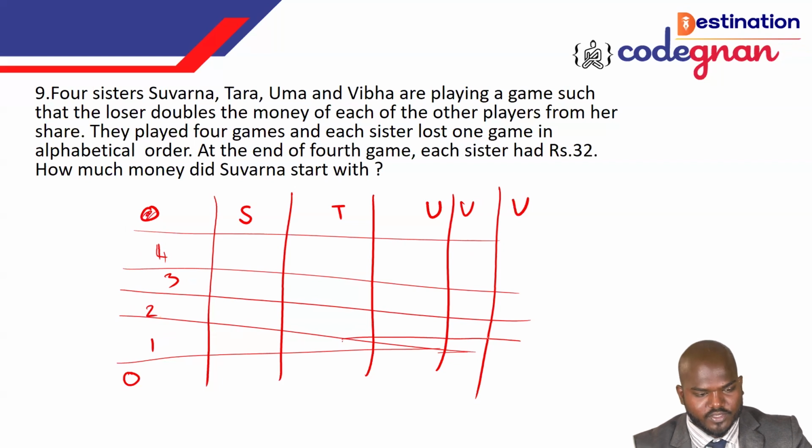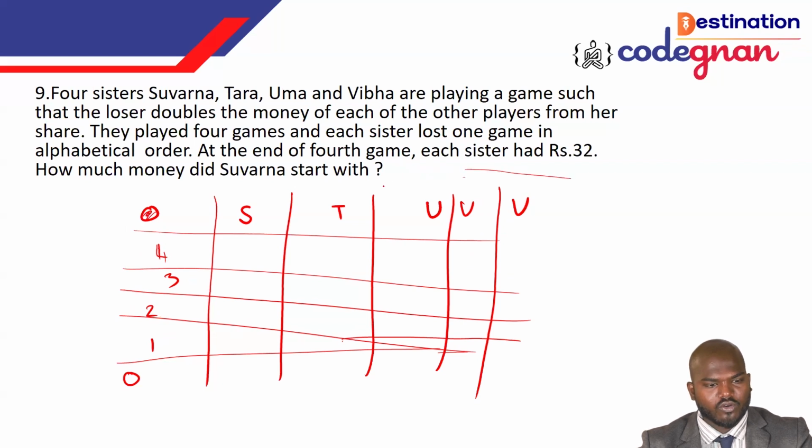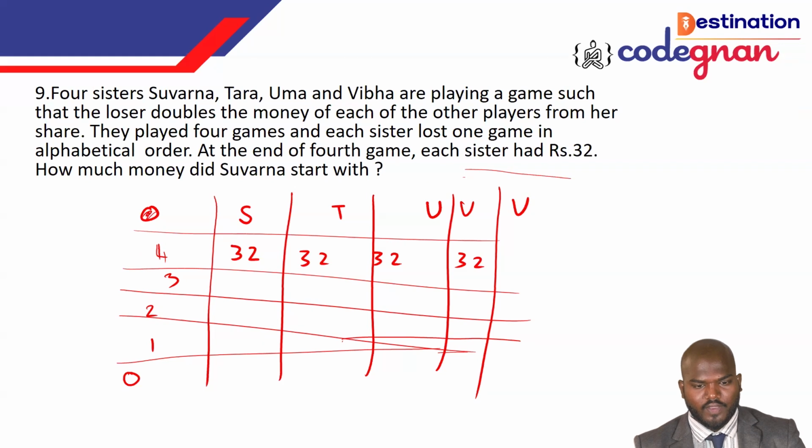In the question they are clearly saying that at the end of the 4th game, each sister had 32 rupees. Vibha also has 32. That is the only clue they are giving here.